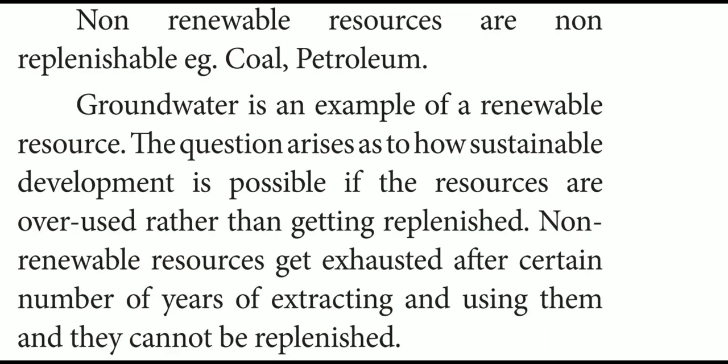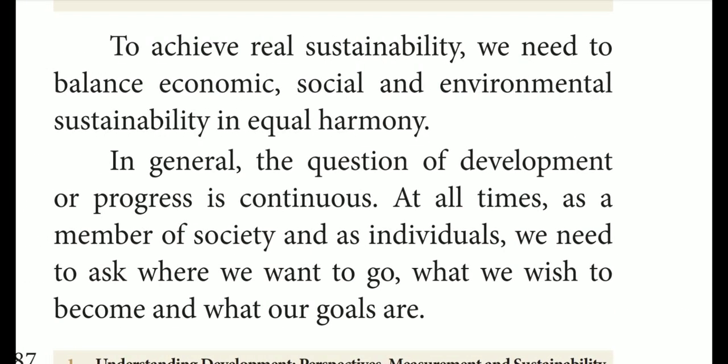Very clear? So, to achieve real sustainability, we need to balance economic, social, and environmental sustainability in equal harmony. Okay, all these three things, in order to achieve this real sustainability, what are the things we want to be balanced? Economic, social, and environmental. These three things are very, very important to achieve real sustainability. Okay, then only we will get equal harmony.